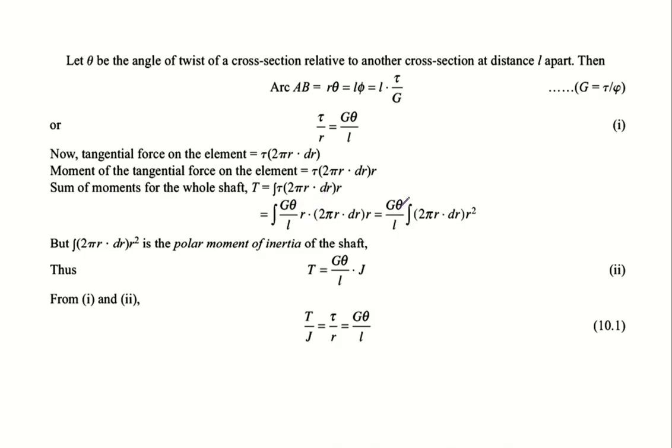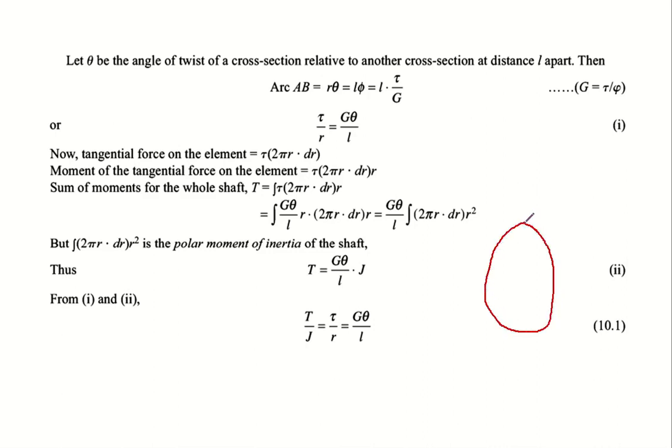Again, G theta by L remains a constant. Now r is a variable, so r is to be written inside. So this becomes the integral of 2 pi r dr into r square.